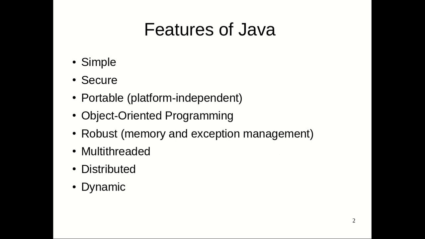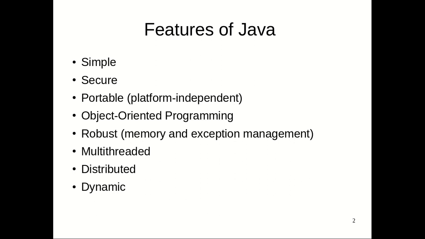The first feature is that Java is very simple. If you have already learned programming languages like C or C++, you will find that Java also has a very simple syntax and very simple structure. And it is very similar: if you have already learned C++, you will find the programs are very similar to C++, other than the additional features provided in Java, where we'll see it is more focused on object-oriented programming.